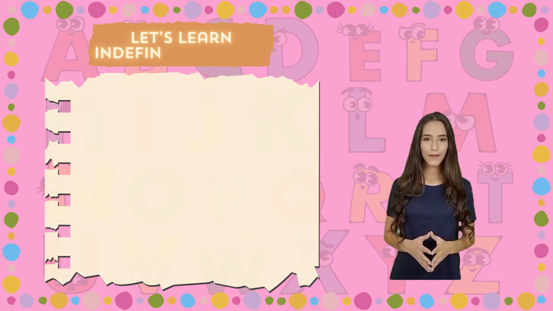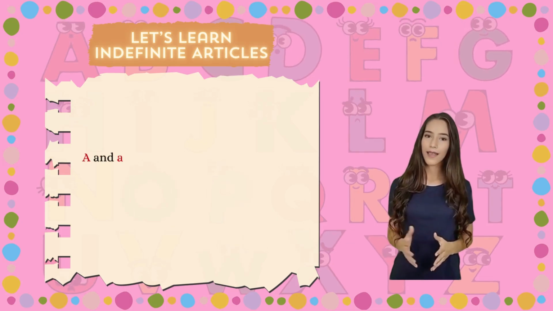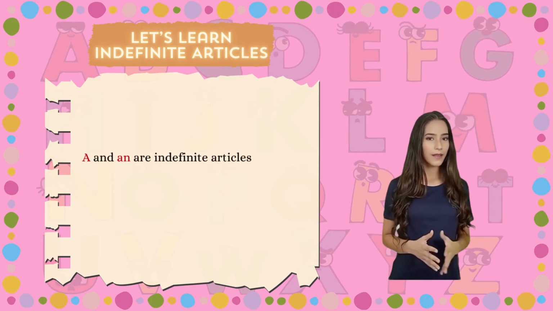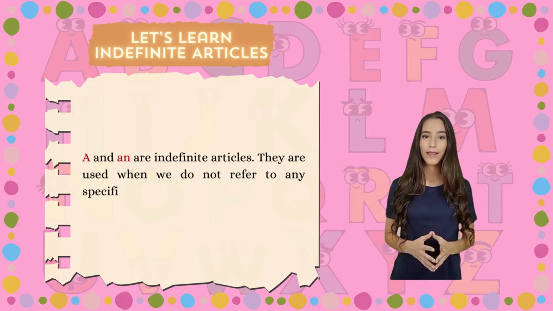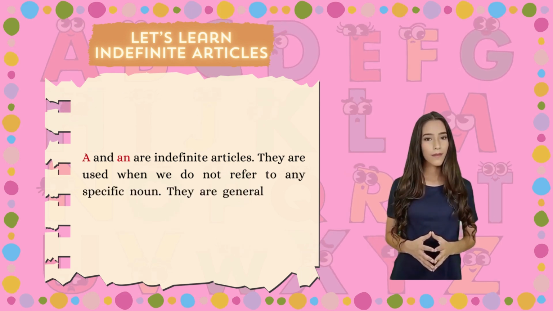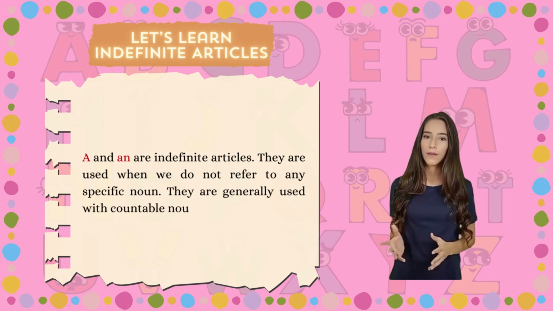Let's learn indefinite articles. A and an are indefinite articles. They are used when we do not refer to any specific noun. They are generally used with countable nouns.